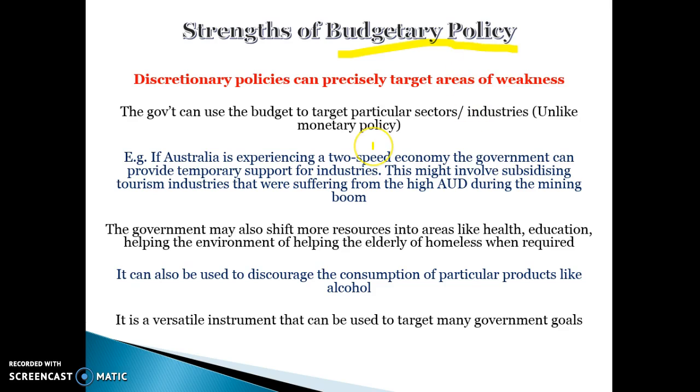So if Australia is experiencing really strong growth in certain sectors of the economy, but weak growth in other sectors of the economy, the government can do things like subsidising tourism or promoting export development grants so that certain exports can become more competitive. The government has a unique ability through budgetary policy to target specific areas that need assistance, like health, like education, like preserving the environment.